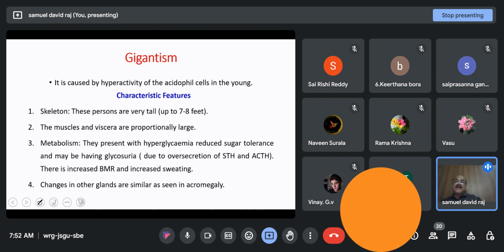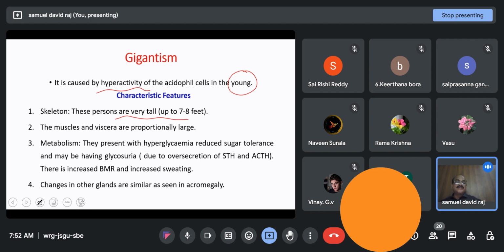Coming to the first one, gigantism. It is caused by the hyperactivity of the somatotrophic cells, which are part of the acidophil cells, in the young, I mean in children. Its characteristics are thus: these persons are very tall, 7 to 8 feet. Why?